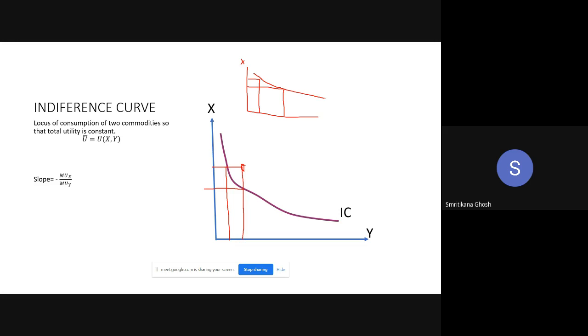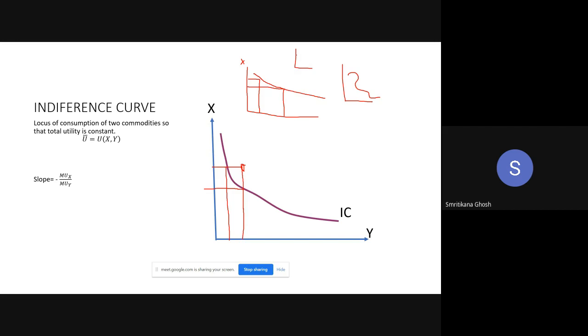Based on your preference, because you are a human being, your preference may be quite different than others, and based on that there will be different shapes. You may have this type of indifference curve. This is also possible, that type is also possible.